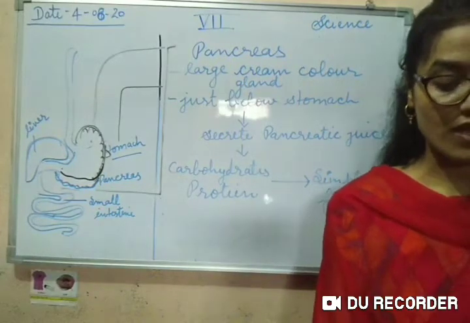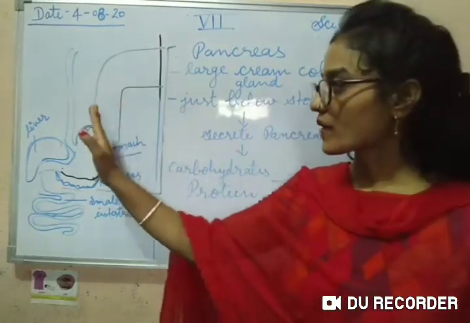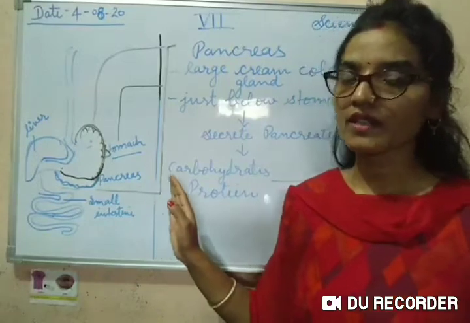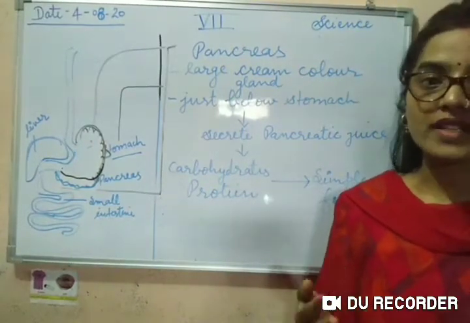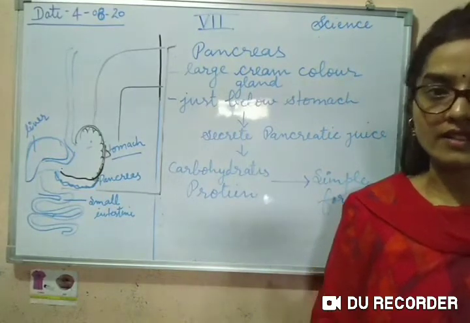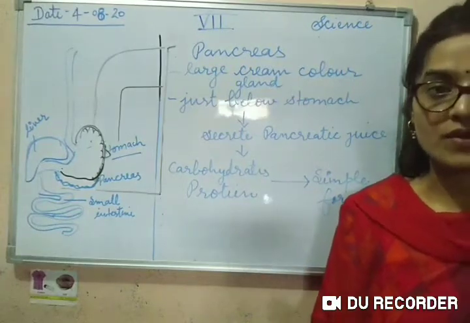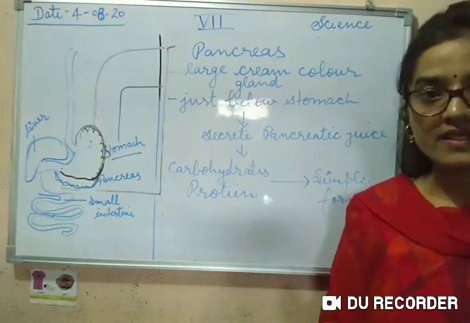Now students, we have discussed the esophagus, stomach, small intestine, liver and the pancreas. After this we have to discuss how food will be digested in the small intestine and the stomach, and also how food will be absorbed in the small intestine. So we will discuss it later.